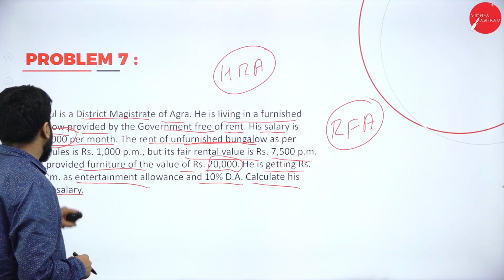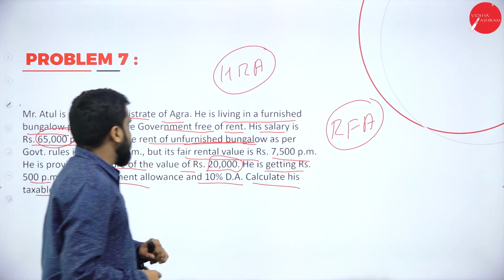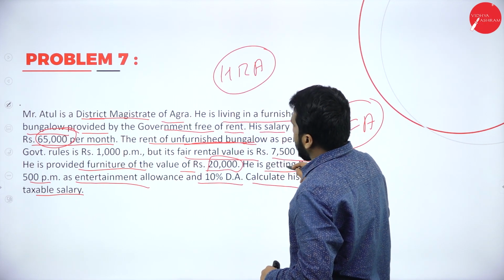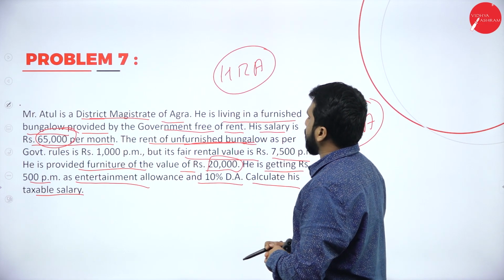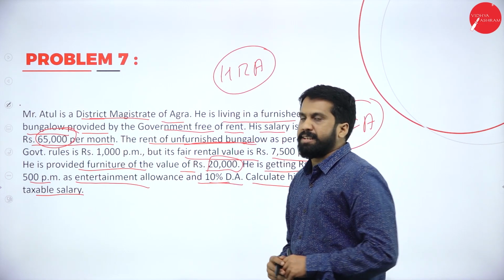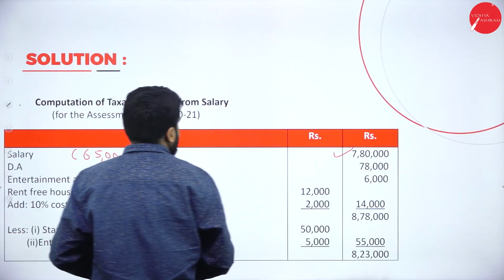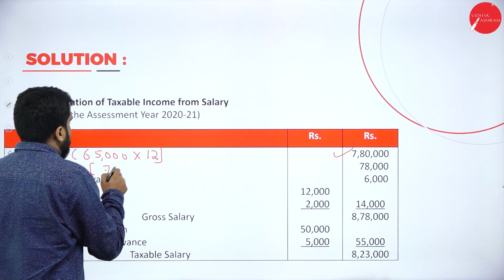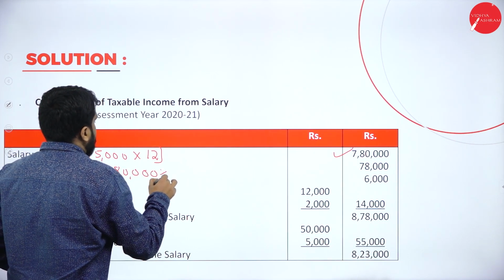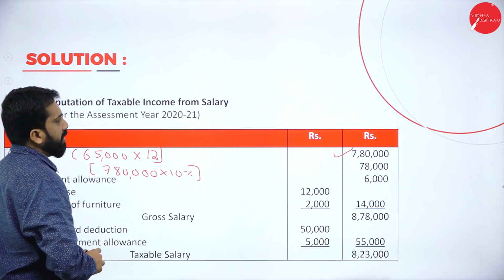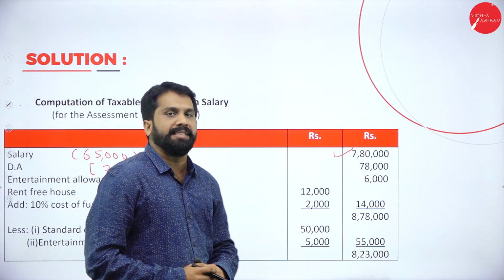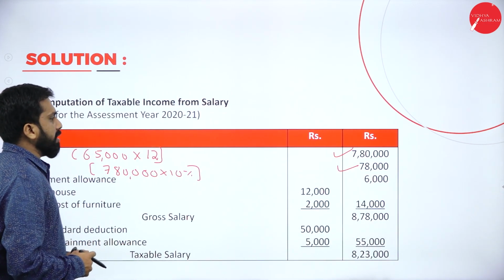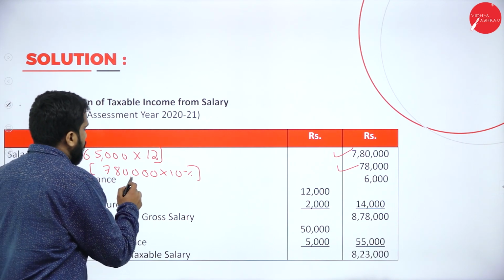As per the question, he was getting rupees 500 per month as entertainment allowance and 10% DA. Now, what was his salary? 7,80,000, and on that 10%. 7,80,000 multiplied by 10%, how much will you get? It comes to around 78,000. This is done.